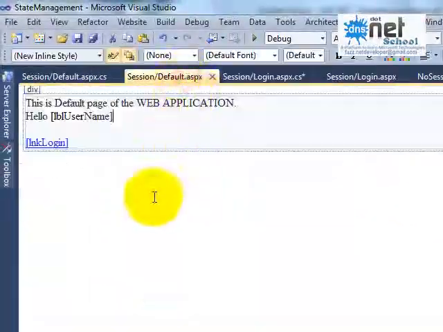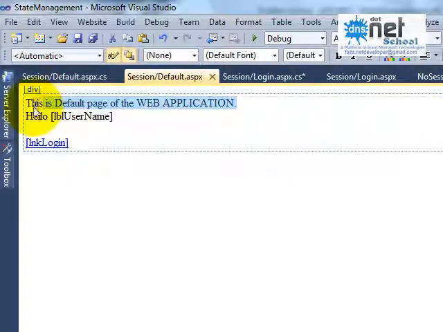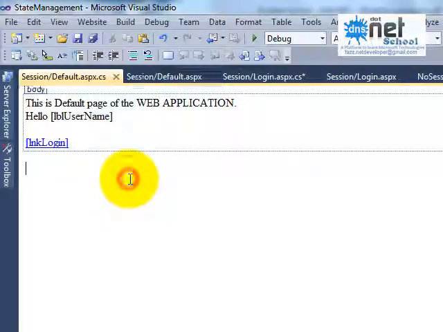In the default.aspx page I have some static text on the web page saying this is the default page of the web application. Then some hello text is there, again that is also static, and a label control lblUsername in order to display the message. So for this we require the page load event.